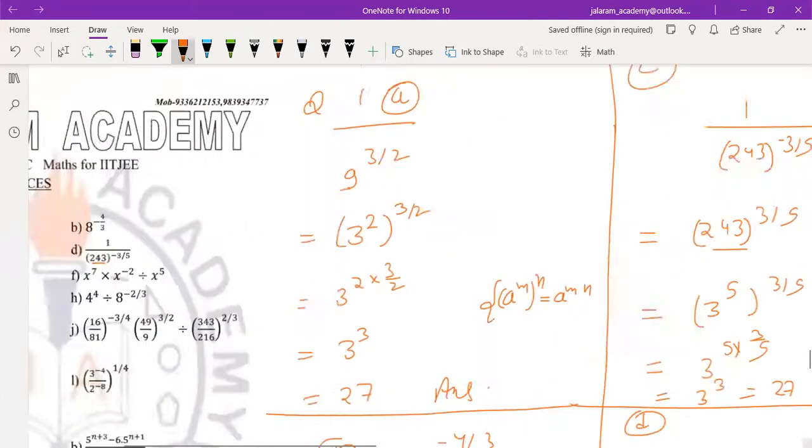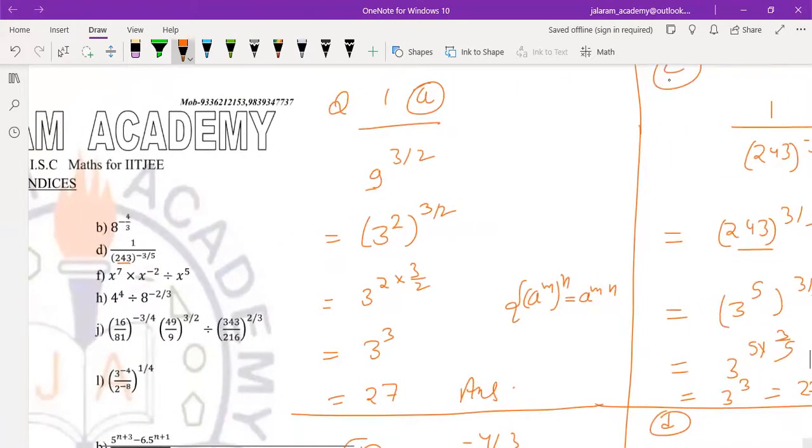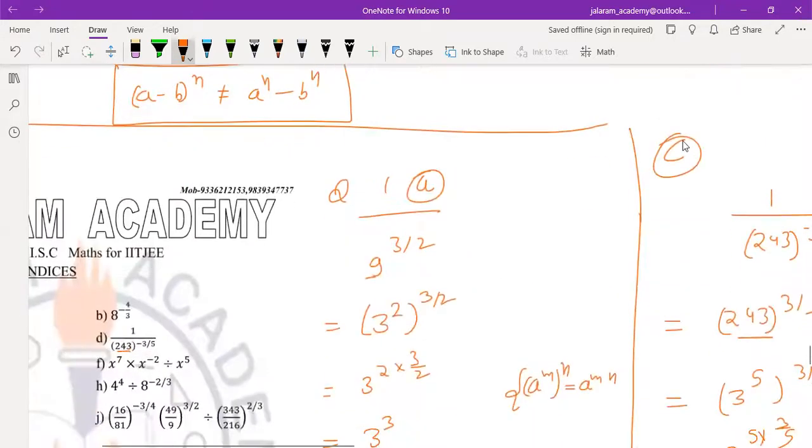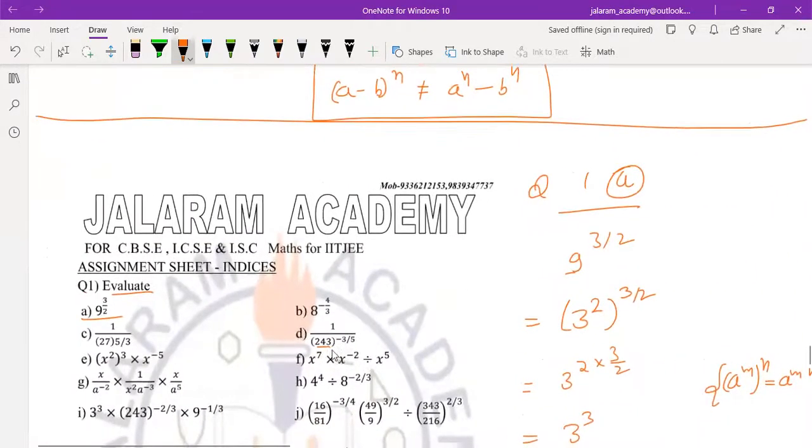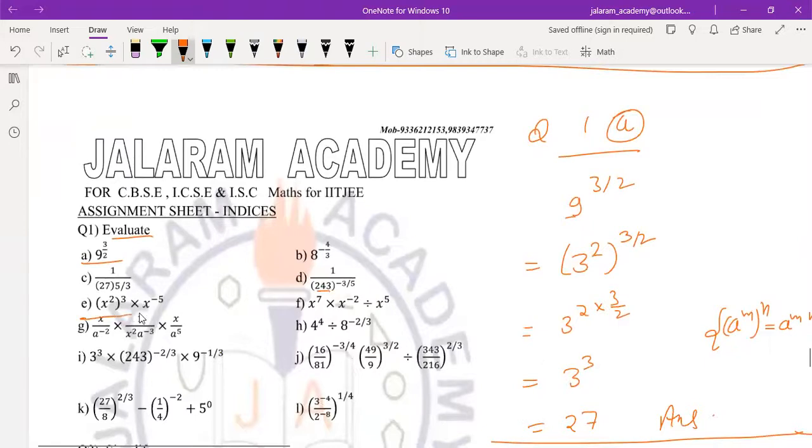Similarly, we can solve this one. This is D now from the assignment. Then E. In E, how to solve E? x square whole cube is written as x to the power 6. Then x to the power minus 5 is there. In multiplication, if bases are same, powers are added. So x to the power 6 minus 5, so x to the power 1, that is x only.